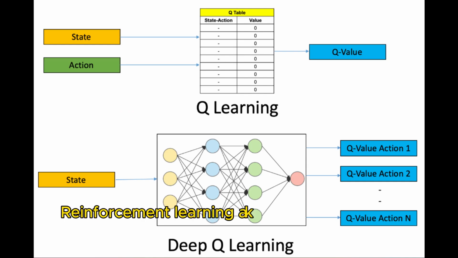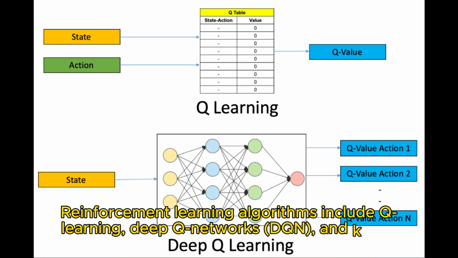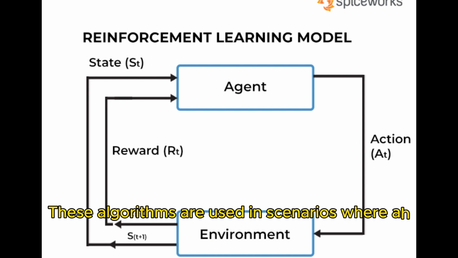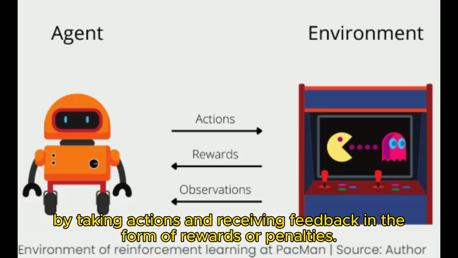Reinforcement learning algorithms include Q-learning, deep Q networks (DQN), and policy gradients. These algorithms are used in scenarios where an agent learns to interact with an environment to achieve a goal by taking actions and receiving feedback in the form of rewards or penalties.